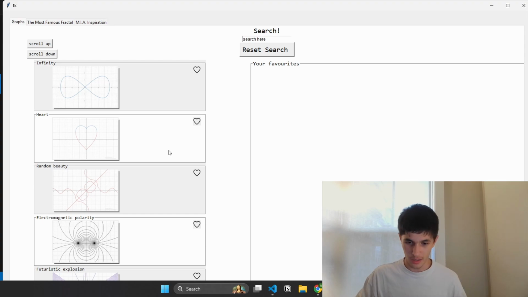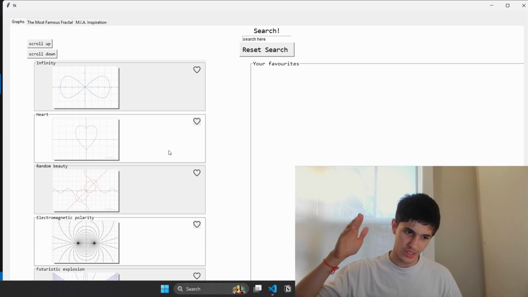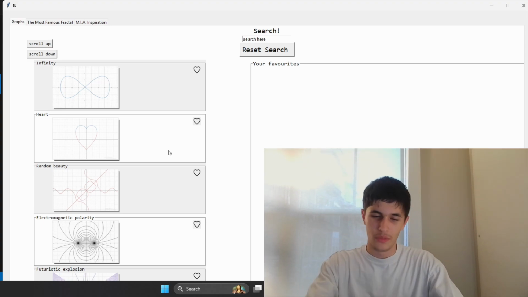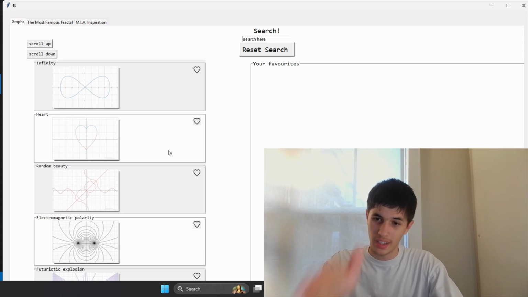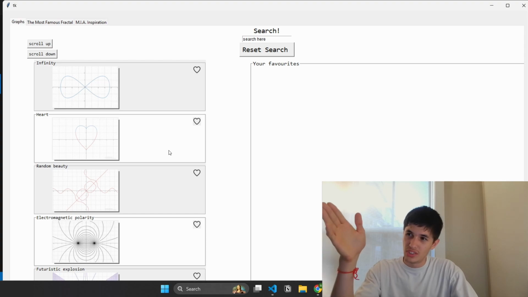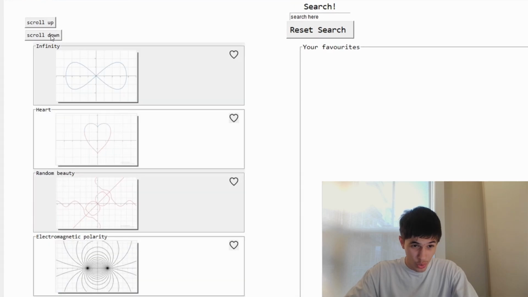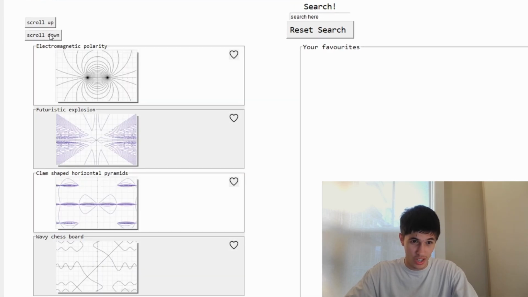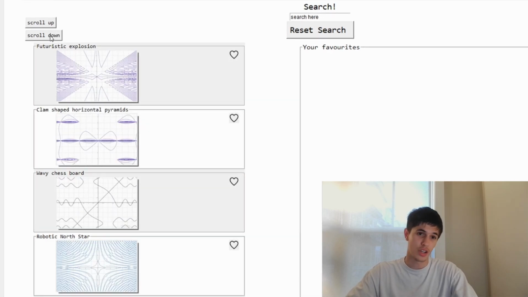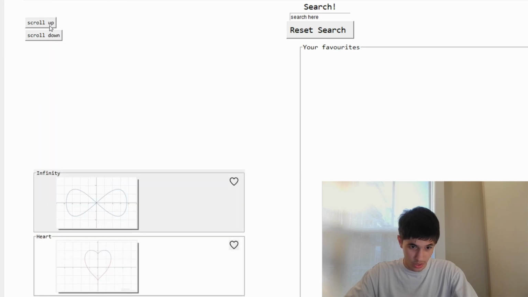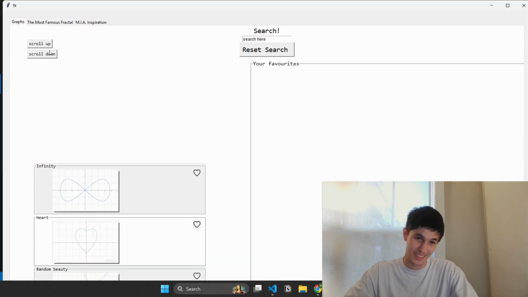And so I sat down, the time was about 10 p.m., and I told myself, I have to get this done. And I went fully crazy on it. I didn't drink any energy drinks or anything like that, so I just did it raw. So many features, so much testing, so many errors that I had to fix, all in one night for it to just work like this. This little scroll feature itself, I remember how much time it took me to ensure that it doesn't glitch out. And look at this. When you go up, it still goes like this. It's still not perfect, but at least it doesn't bug out.